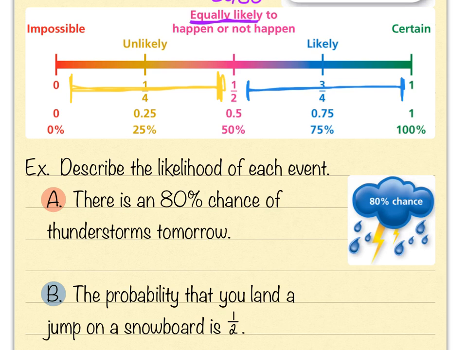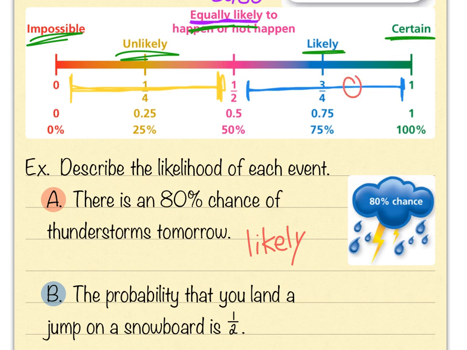This first example wants us to describe the likelihood of an event, so we're just going to use one of these words they've given us: impossible, unlikely, equally likely, likely, or certain. For example A, it says there's an 80% chance of thunderstorms tomorrow. Well, that means it's likely going to storm. So that 80% would fall in this category, somewhere right in here.